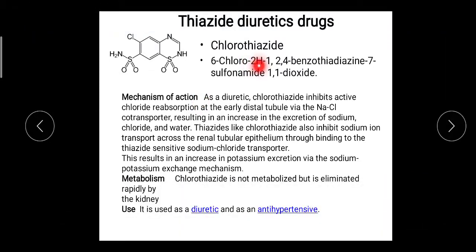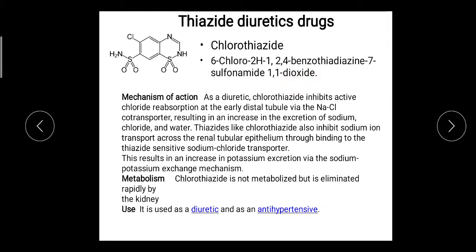The 2H indicates the nitrogen at the 2nd position has a hydrogen, or we can say it is saturated. This nitrogen is saturated. 1 to 4 I have explained. Then 7-sulfonamide: 7 means the position having the SO2NH2 group. This group is the sulfonamide group. And 1,1-dioxide: two oxygens, it represents the sulfur having a dioxide.